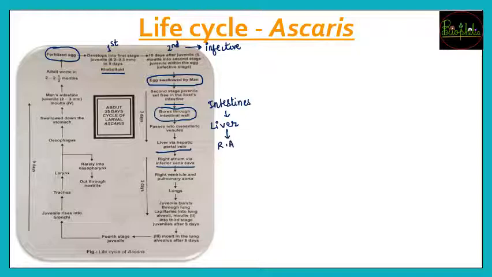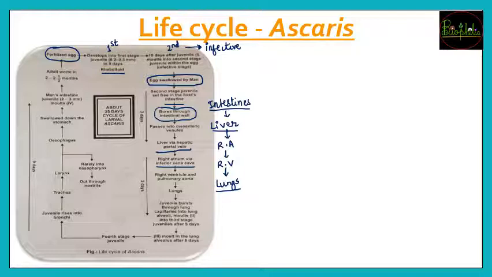अब right atrium से it will move into the right ventricle, और right ventricle से पंप होके with the help of pulmonary aorta पहुंच जाएंगे lungs के अंदर. So three major organs have been contaminated with the second juvenile stage, that is intestines, liver as well as the lungs. अब lungs तक पहुंचने के बाद क्या होगा?